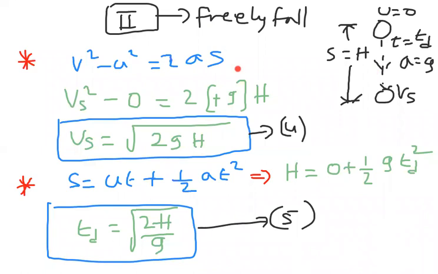First, substituting in the v square minus u square equal to 2as expression, what I got here is vs is root over 2gh. And similarly, again substituting in the s equal to ut plus half a t square equation, I got the time of descent as root over 2h by g. Fourth equation, fifth equation. Now let us observe what observations we made till now.